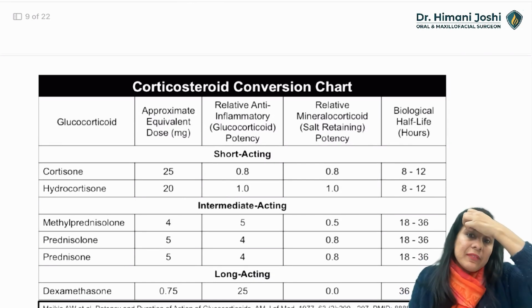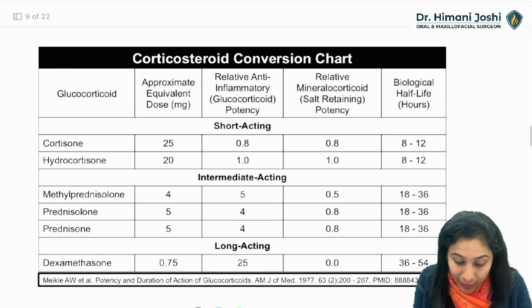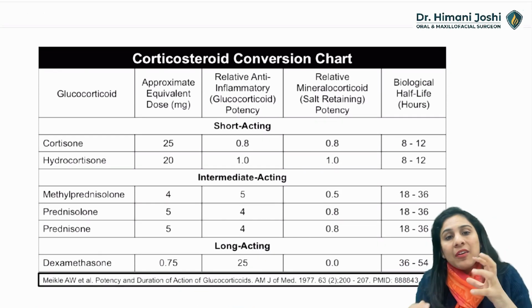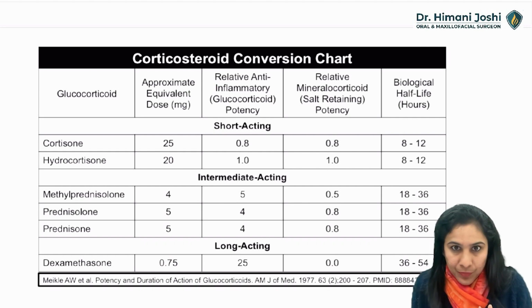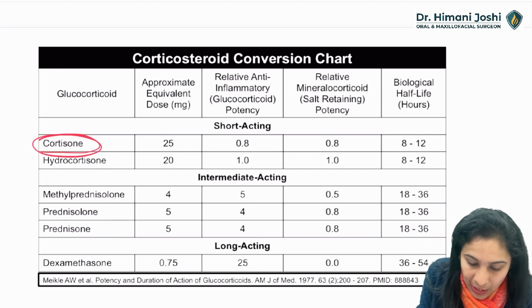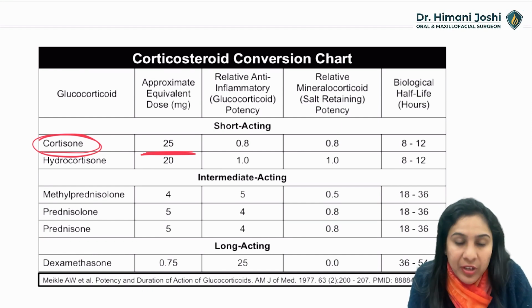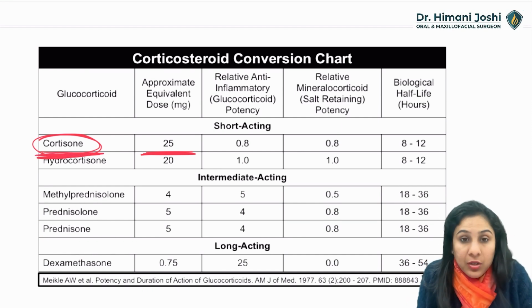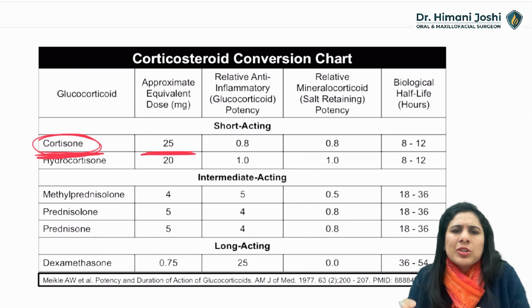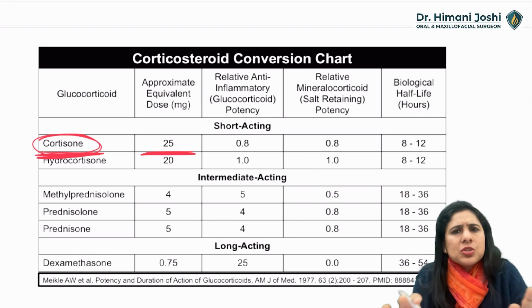Now we come to a very, very important thing, which is a steroid conversion chart. Now our body secretes cortisol, which is like around 25. When we supplement, we can give the patient cortisone. 25 milligram of cortisone is ideal, which is secreted by the body, which is average.